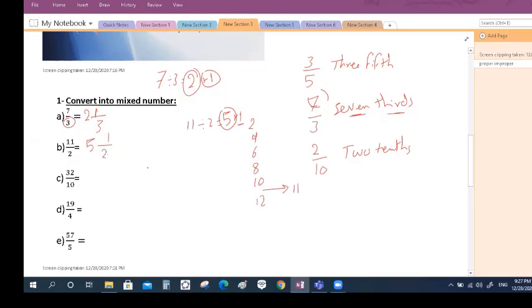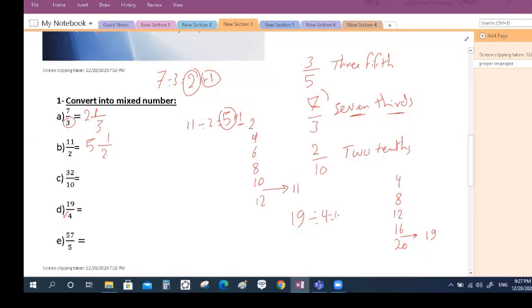Again, I will solve another example with you and you will complete it. For example, I will solve this one: 19 divided by 4. If you can get it quickly, mentally, as you like. If you can't, list the multiples. 4, 8, 12, 16, and 20. Where is number 19? I can't find it in the multiples, but I can count how many multiples before 19. 1, 2, 3, 4.